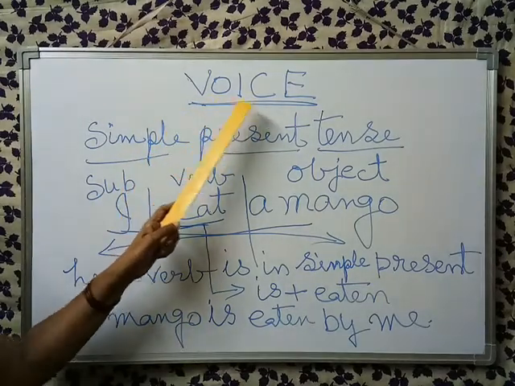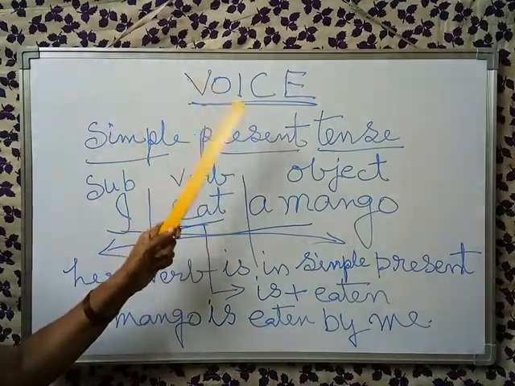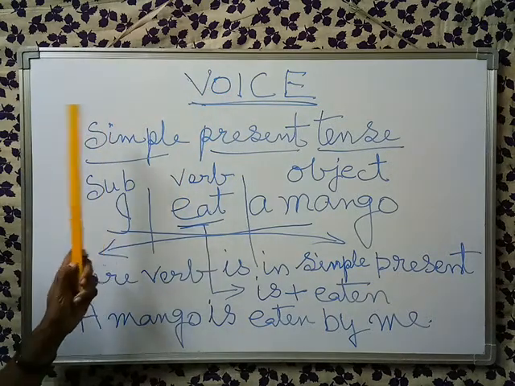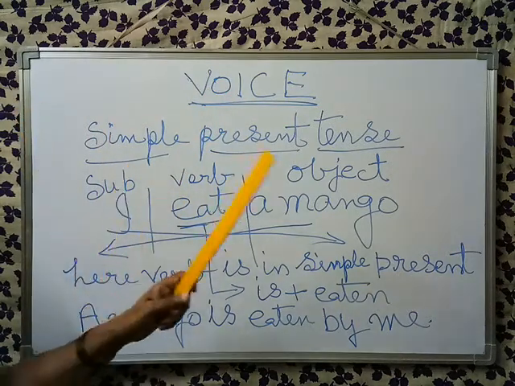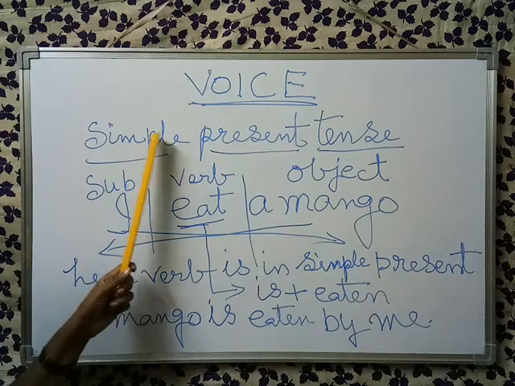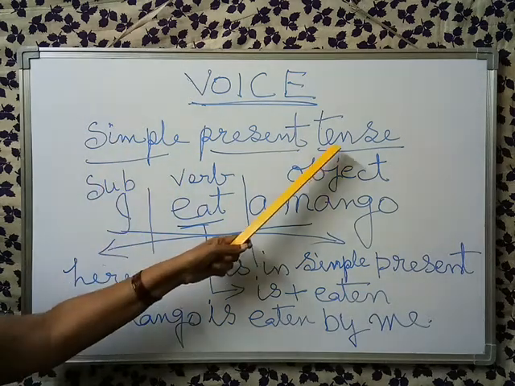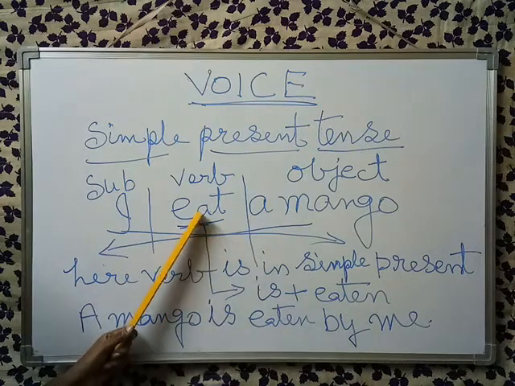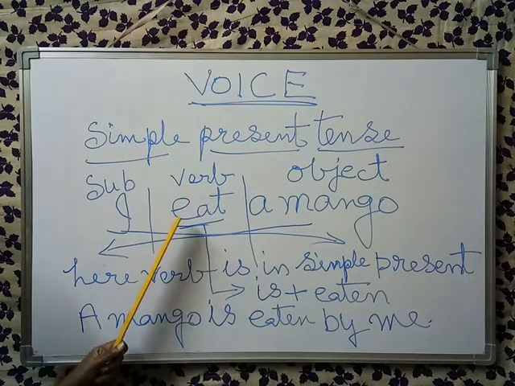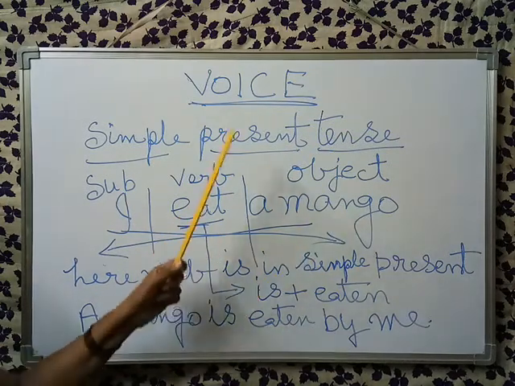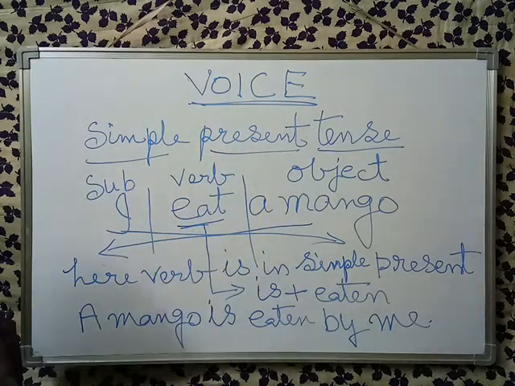Now, voice means change of voice from active verb to passive verb. First category, simple present tense: we have to learn how to change from active verb to passive verb in simple present tense.